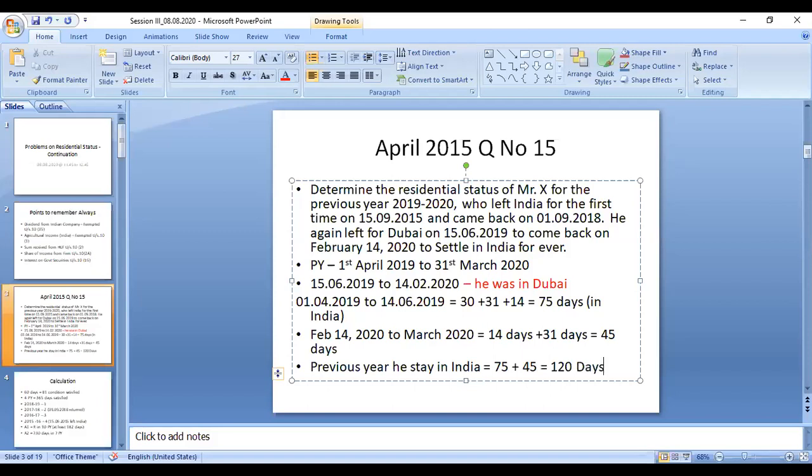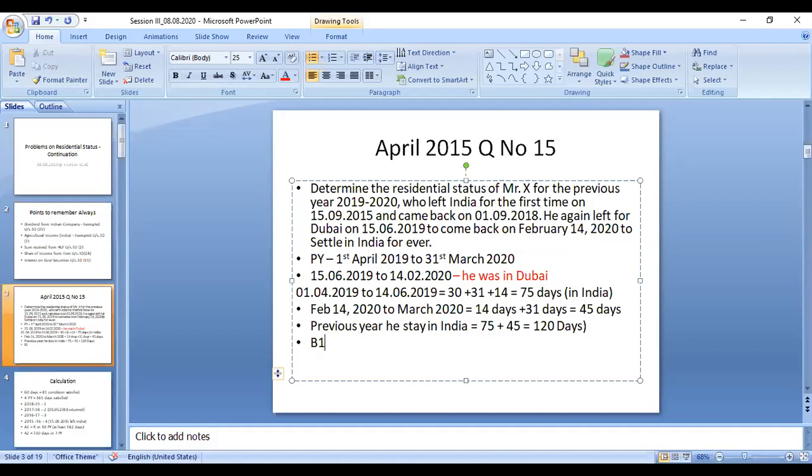So it may be 1 or 2 days more, and we can include that. You can calculate, but exactly it is not required. So 182 days is the basic condition. Basic condition one is not satisfied. It's required to be 182 days in India. Here it is less than 182 days, so basic condition one is not satisfied.